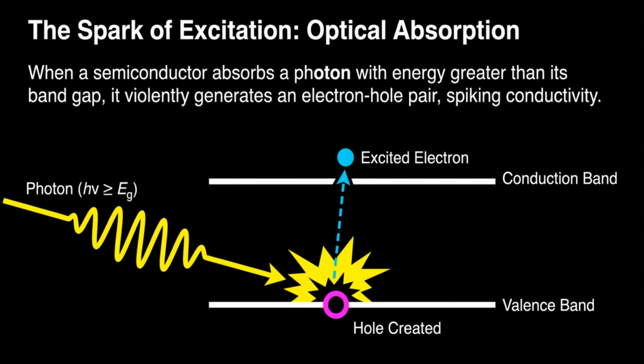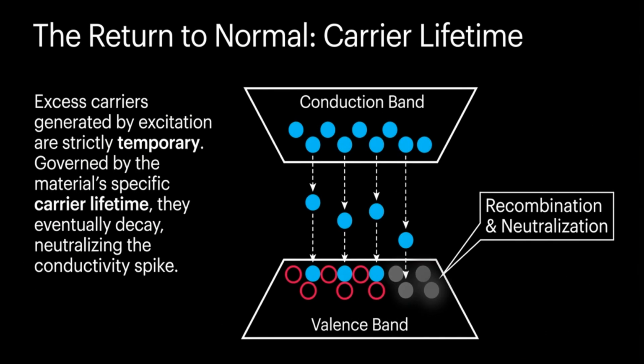The spark of excitation is optical absorption. When a semiconductor absorbs a photon with energy greater than its band gap, it violently generates an electron-hole pair, spiking conductivity. The return to normal is governed by carrier lifetime. Excess carriers generated by excitation are temporary. They eventually decay, neutralizing the conductivity spike through recombination and neutralization.